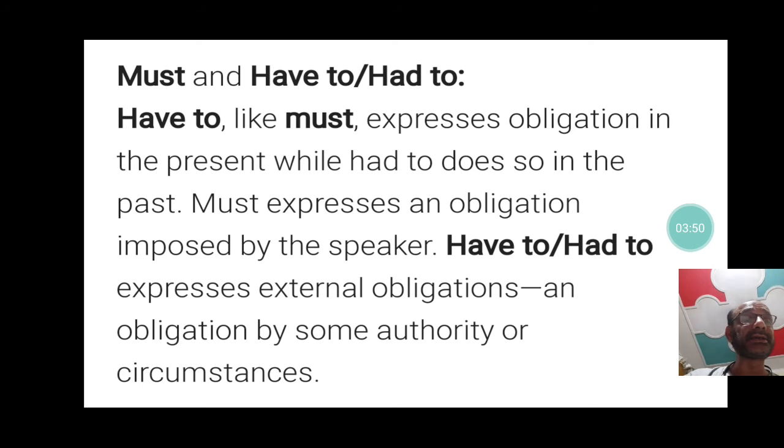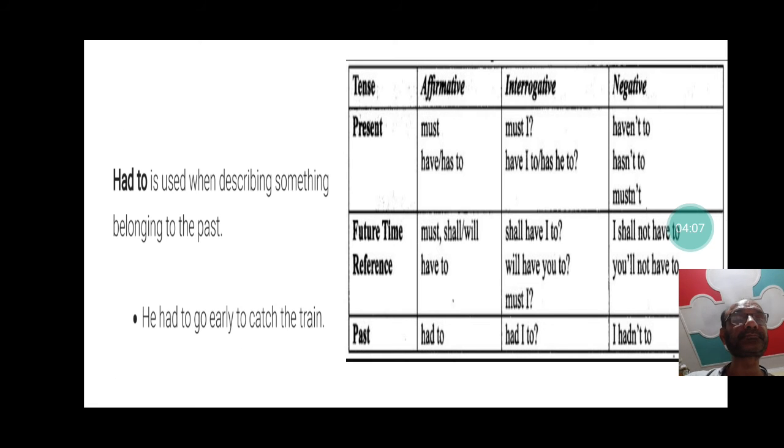So when we say must, the obligation is given by the speaker. He is forcing you to do something. He is reminding you that something is prohibited. While have to and had to is obligation laid down by some authority or some external source.